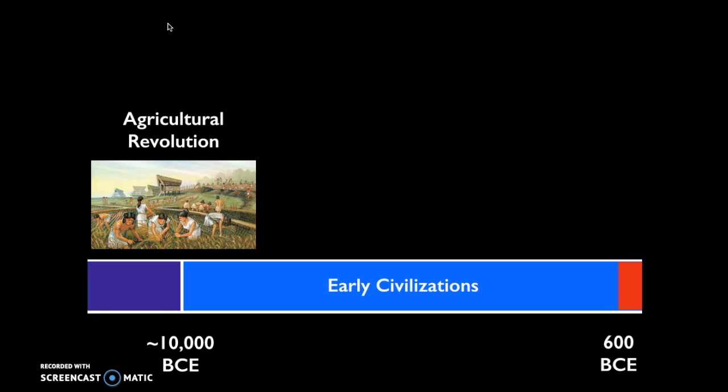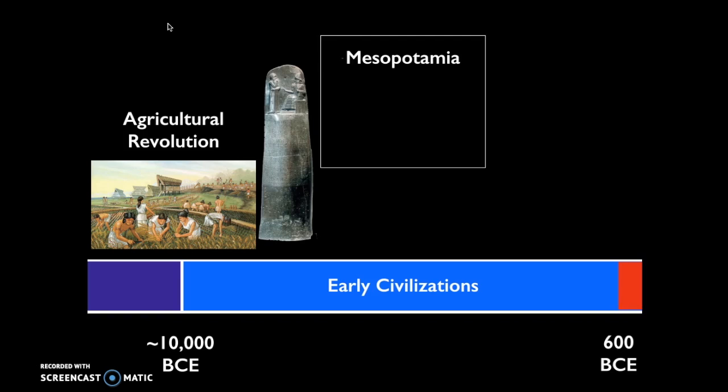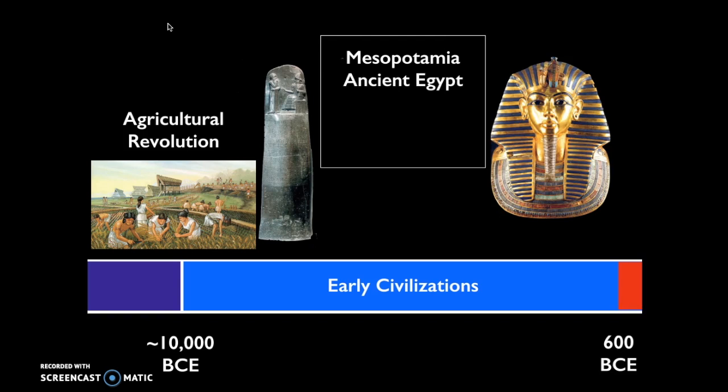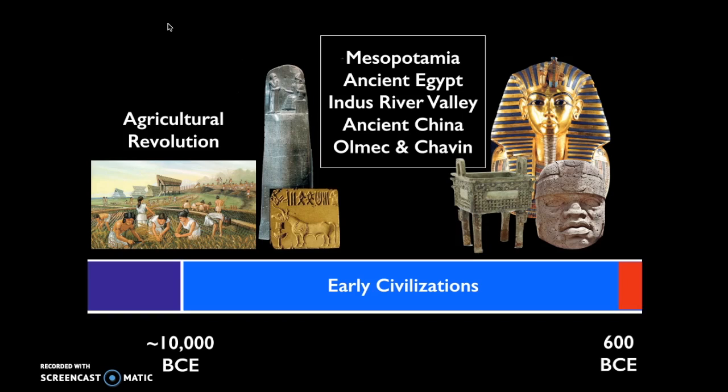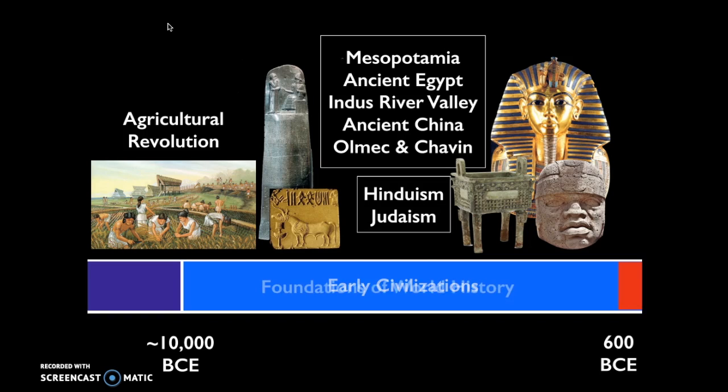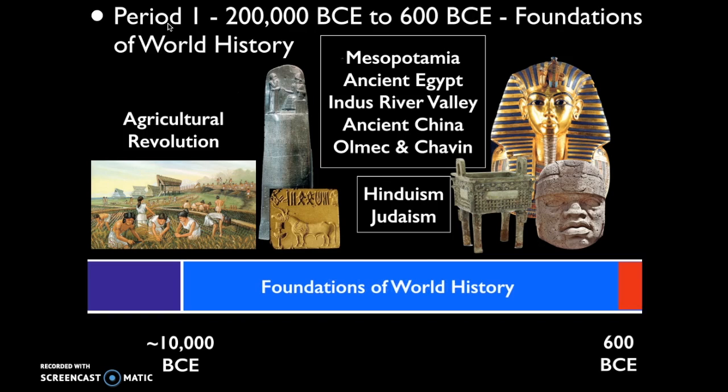The civilizations that we discussed at length in the video formed around river valleys, for example, Mesopotamia in the Middle East, ancient Egypt, the Indus River Valley in South Asia, and ancient China, the Shang and Zhou dynasties in East Asia. We also haven't talked about it yet, but we'll eventually talk about in the Americas, the Olmec and the Chavín, and then the formation of two major religions during this period, Hinduism and Judaism. So the foundations period represents only about 5% of the AP test.